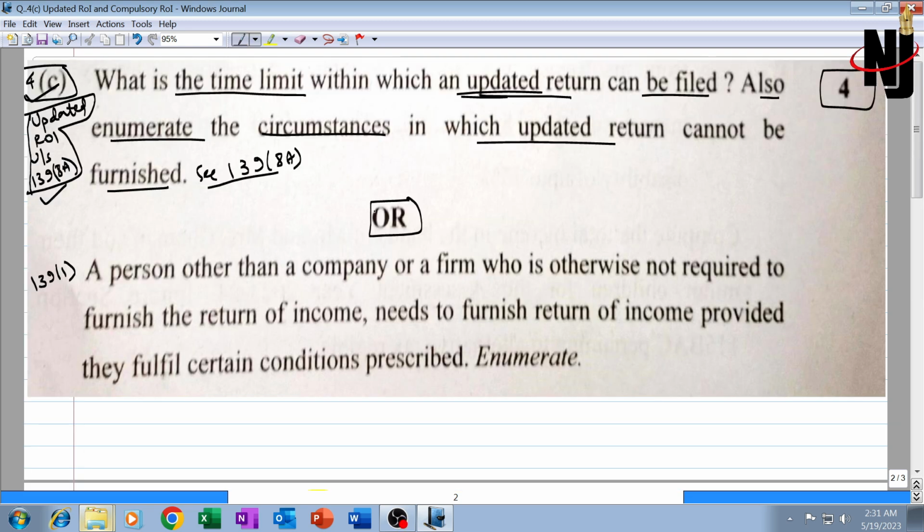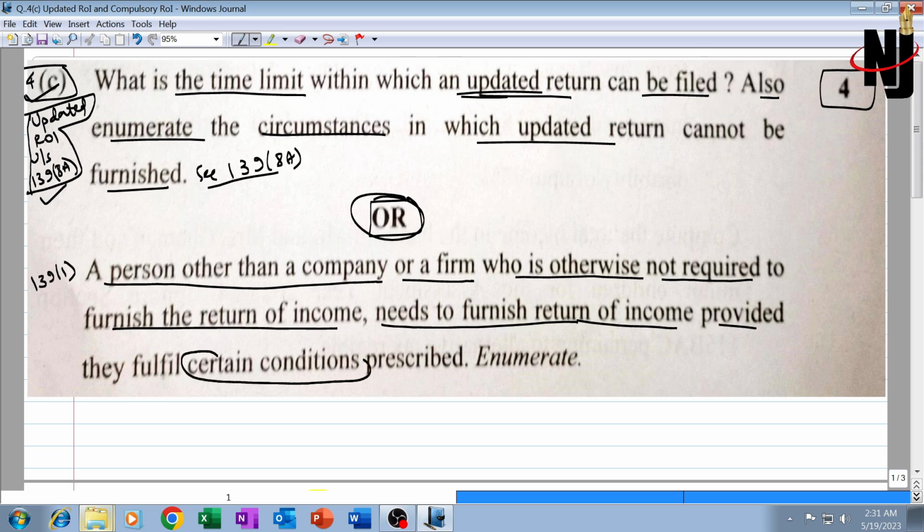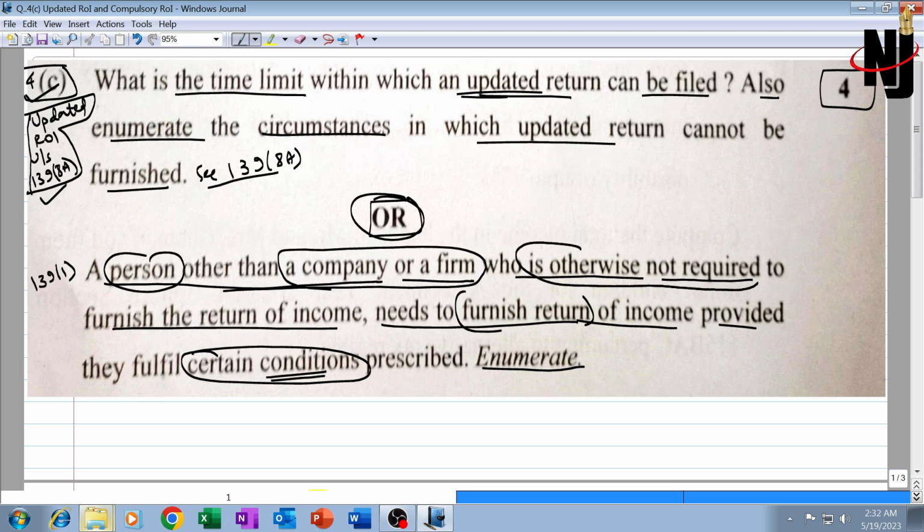Now, second part of the question, which is an optional question, says a person other than a company or a firm who is otherwise not required to furnish the return of income will have to furnish the return of income, provided he fulfils certain conditions which are prescribed. Enumerate means describe or write those conditions. Question is on conditions which a person other than a company or a firm is required to fulfil to furnish the return of income, if he is otherwise not required to furnish the return. That means as per section 139(1), this is a question on regular return.